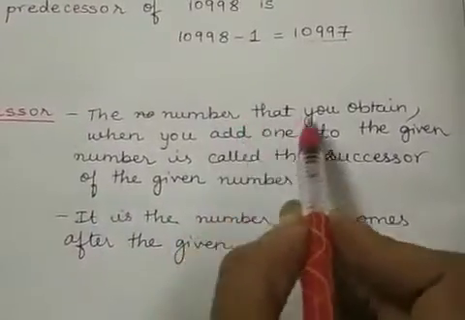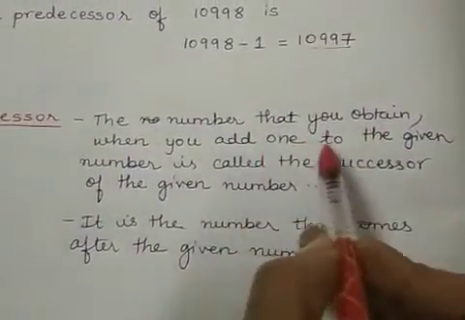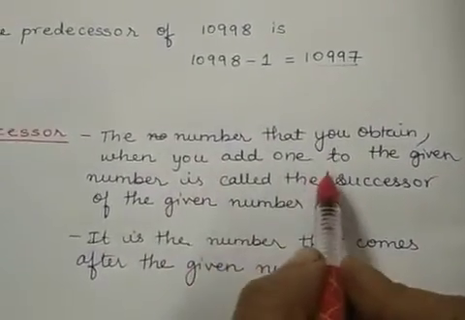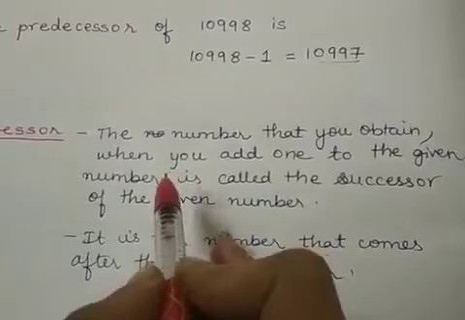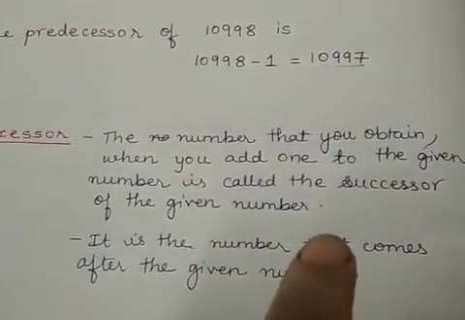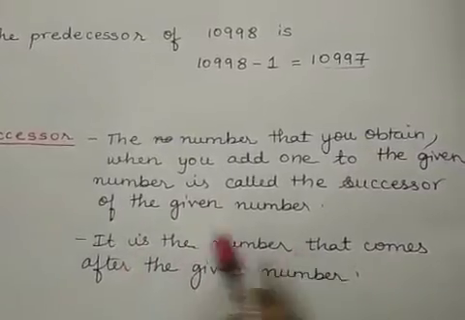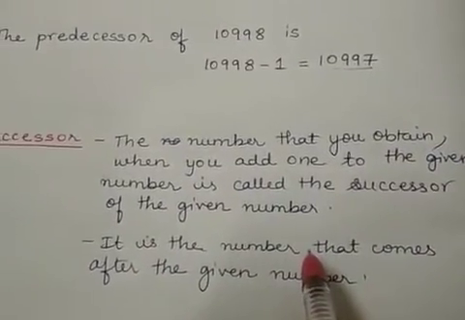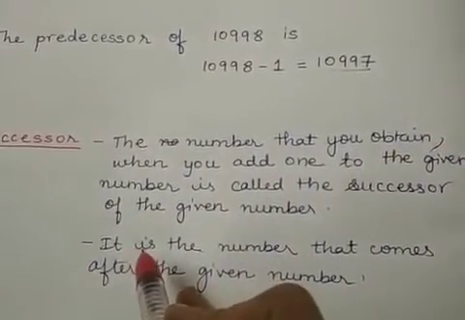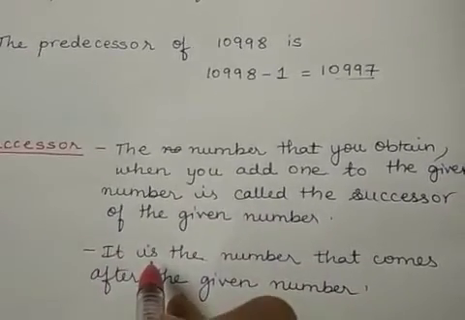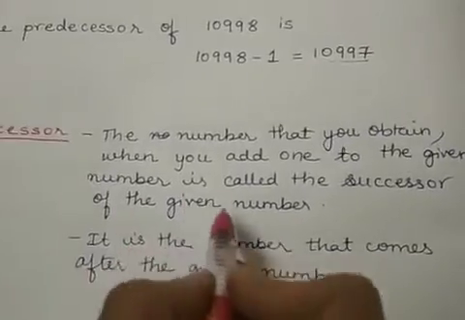It is the number that you obtain when you add 1 to the given number. Okay, then it is called the successor of the given number. In simple words, a successor is the number that comes after the given number. Predecessor is a number which comes before the given number, and successor is a number which comes after the given number.